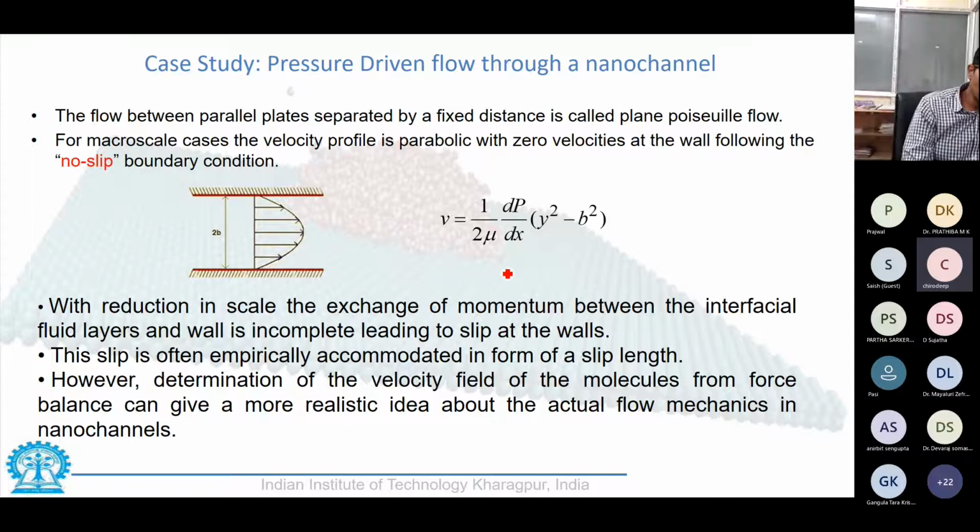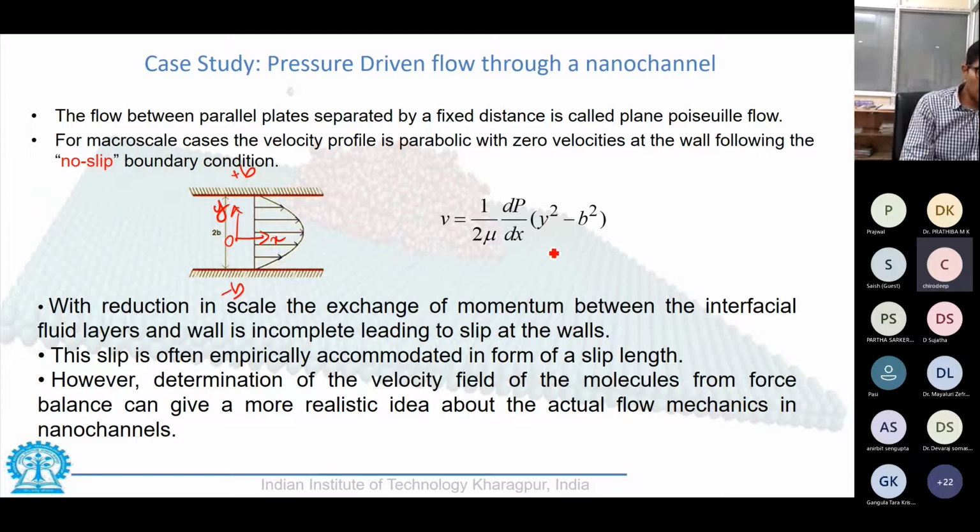velocity profile is given like this, which is 1 by 2 mu, mu being the viscosity, dp dx the pressure gradient, times y square minus b square. This happens when my axis system is like this: this is 0, this is plus b, and this is minus b.